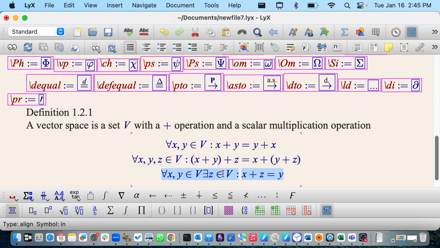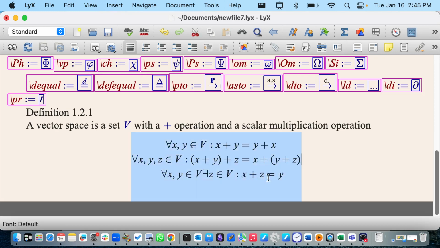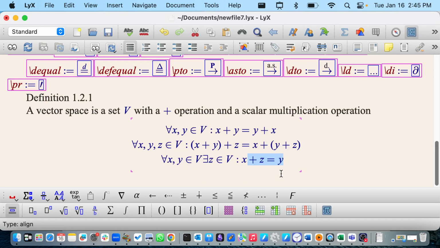If I make the same vector twice, so I make x equal to y, then I find a vector z so that x plus z equals x. And that vector has got to be the zero vector. So this axiom is doing some really heavy duty lifting. It's doing subtraction and also the zero vector. And if you read the textbook, they have a little paragraph that says, oh, by the way, this is how the zero vector works. Another question you might ask is, I said there has to be at least one zero vector. Maybe there's two zero vectors. And actually you can show that there can only be one zero vector using this axiom. So it's some technical work, and that's what they use.